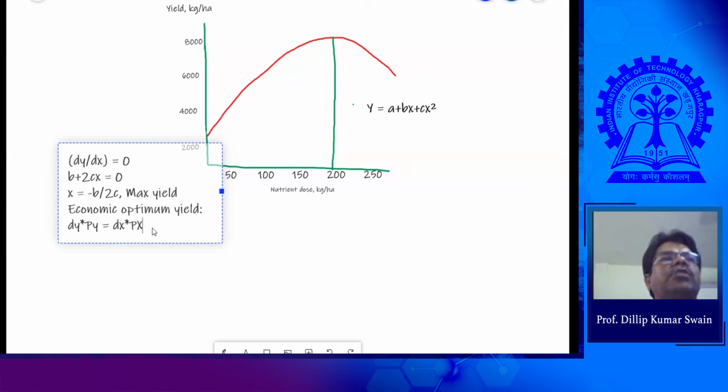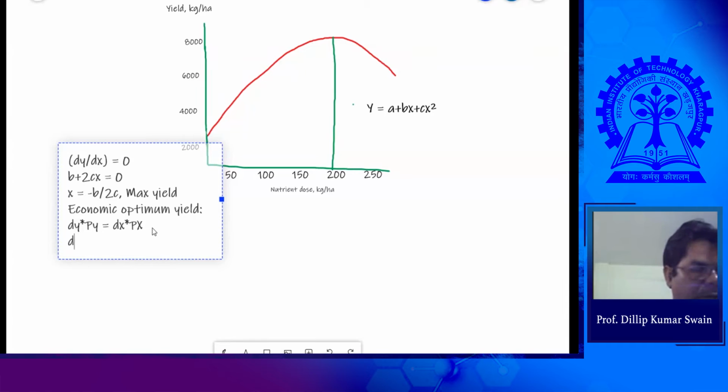So same as dy by dx is equal to px by py.